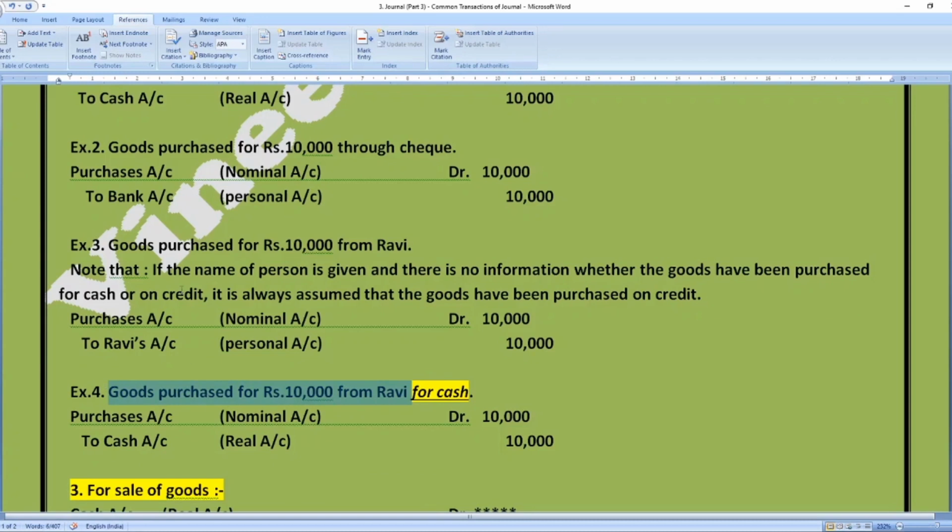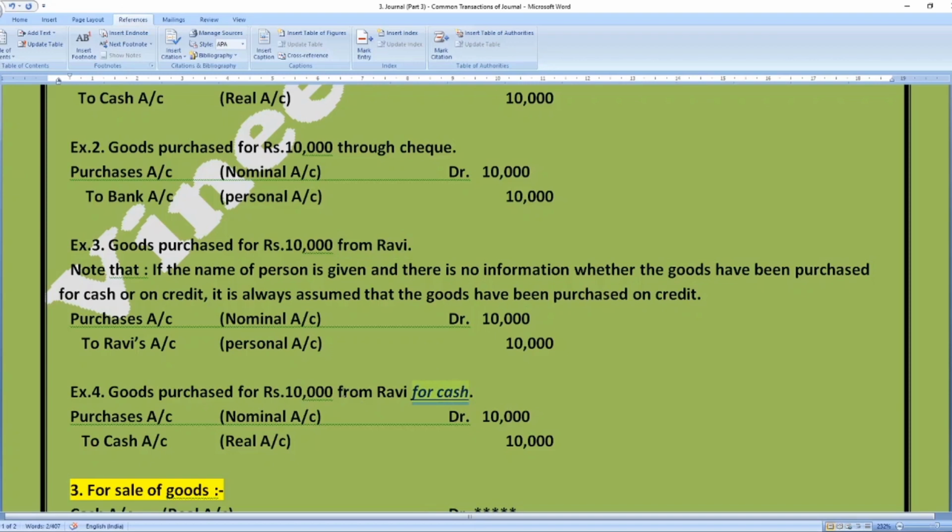Now here you can see that the information is similar to example number 3, but one addition is there, that is for cash. Now this time the name has been mentioned. When the name of the supplier has been mentioned, we used to assume that goods have been purchased on credit basis. But now it is clearly mentioned that goods have been purchased for cash.